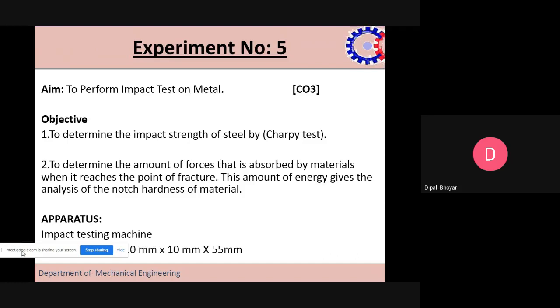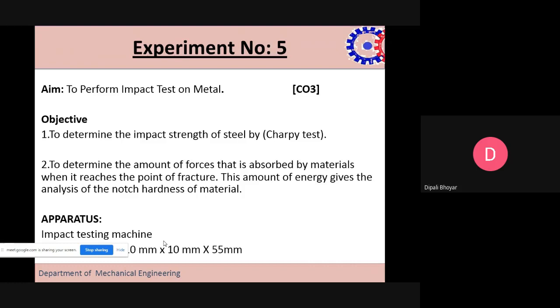The apparatus used is the impact testing machine. In the Charpy test, we use a standard cross section of 10 by 10 by 55 mm, and in the Izod test we use a cross section of 10 by 10 by 75 mm.